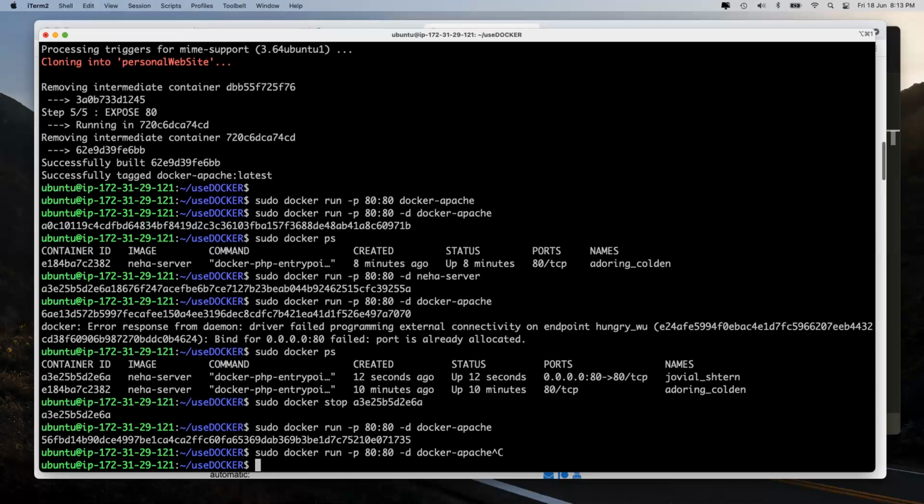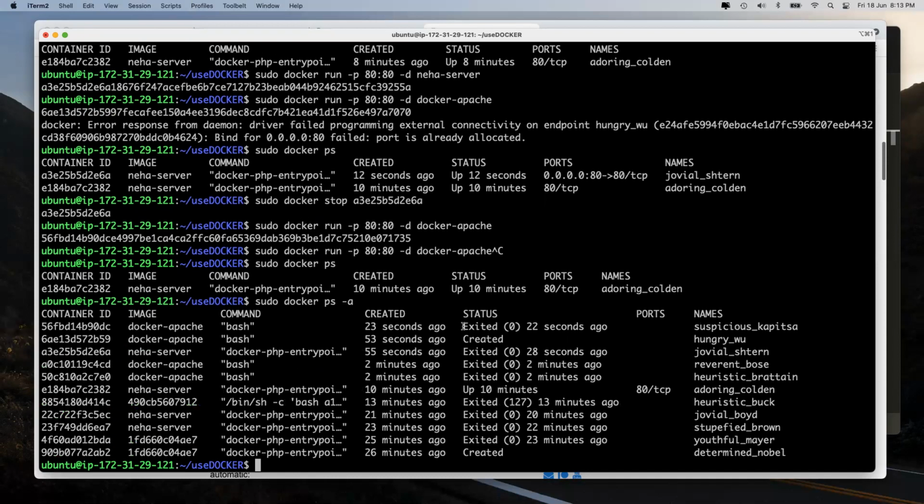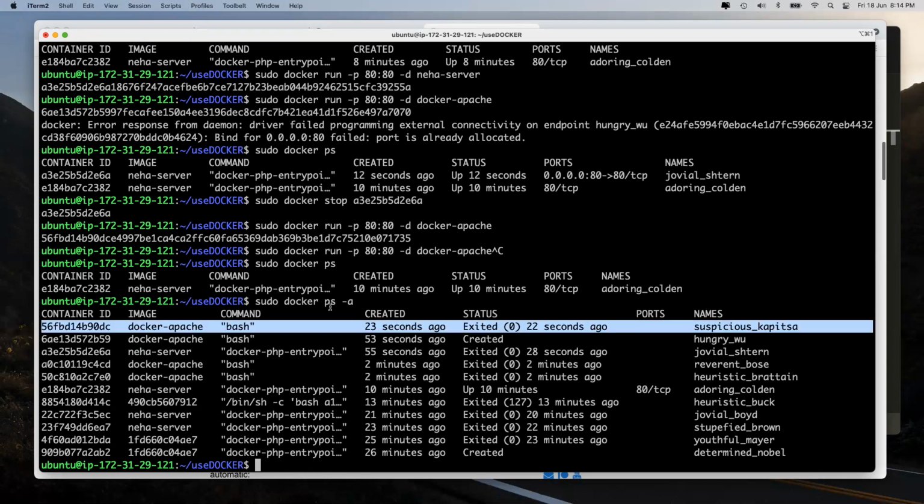But how do you know it is exiting? sudo docker ps shows only the Nginx server is working, even though Docker Apache should be working. Why is Docker Apache not working? The answer is you can go and do sudo docker ps -a. Boom, it is saying, see dude, I am gracefully exiting. Exited 22 seconds ago means it is gracefully exiting.